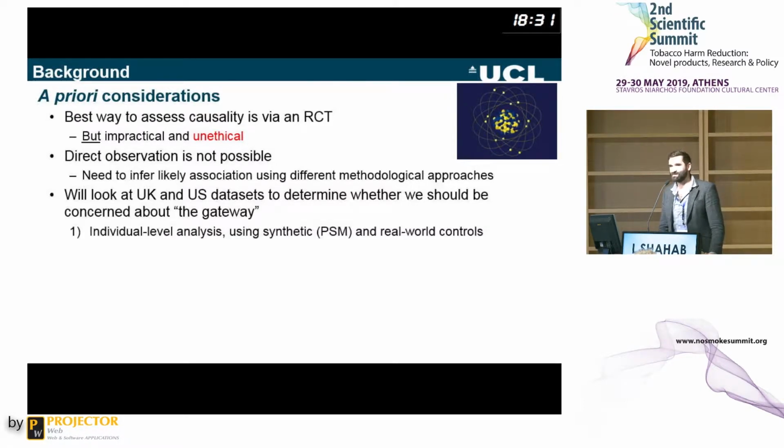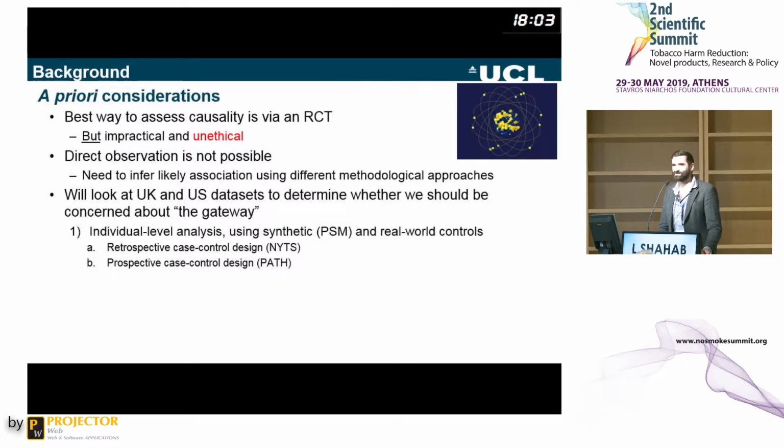First, I'm going to look at individual-level gateways, using both synthetic and real-world controls. Synthetic being basically a case-control approach using propensity score matching, and I'll explain how that works. The first study I'm going to present is a retrospective case-control design using NYTS data. Konstantinos just mentioned that already, it was National Youth Tobacco Survey data. The second is a prospective case-control design using PATH data. They're both US data sets.